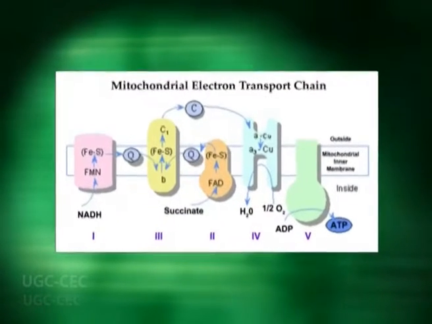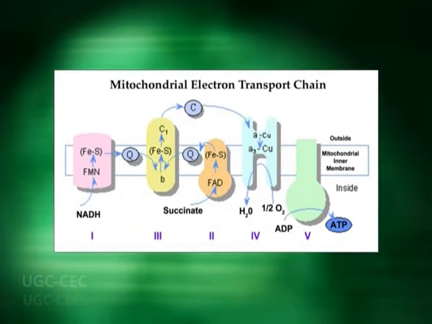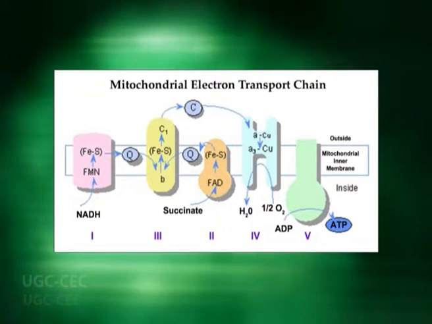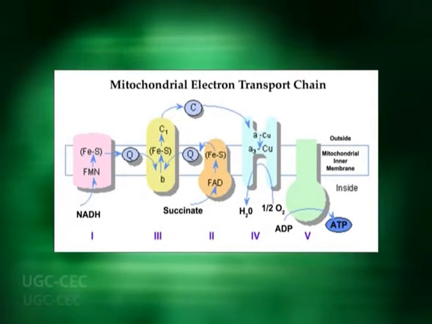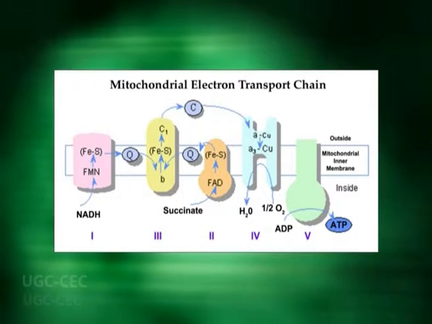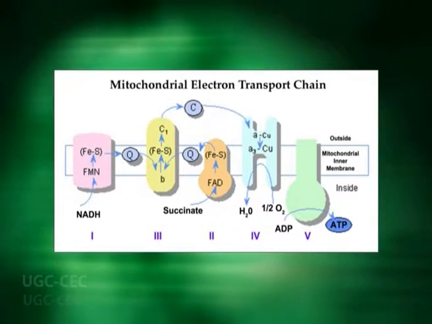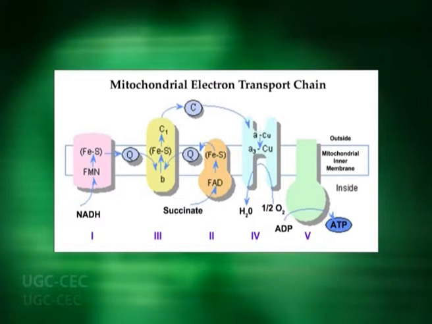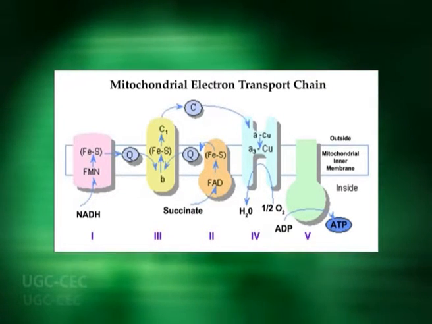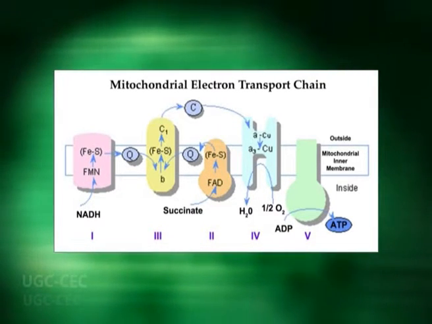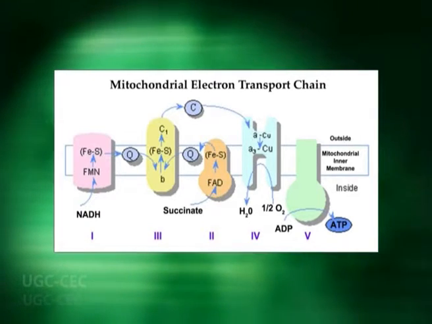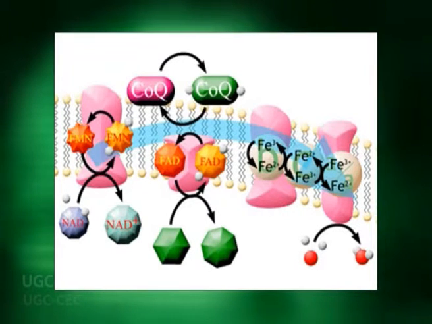This complex oxidizes NADH, which on oxidation releases 2 electrons which are taken by FMN, flavin mononucleotide, the prosthetic group of this protein complex, converting it to FMNH2. FMN takes 2 electrons but only one at a time.